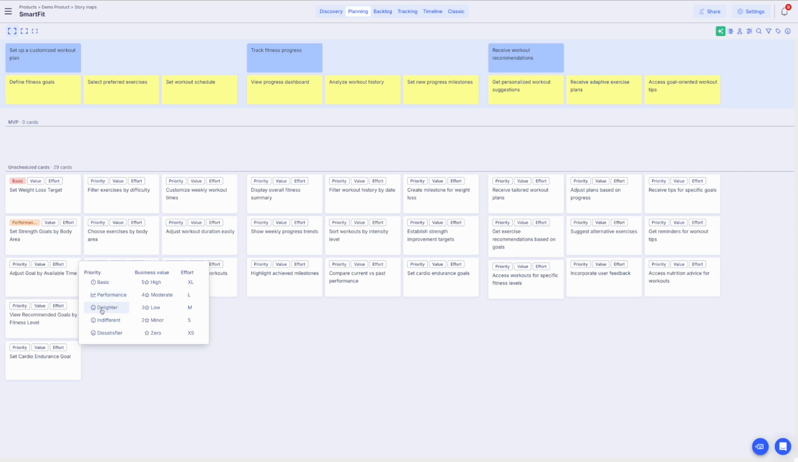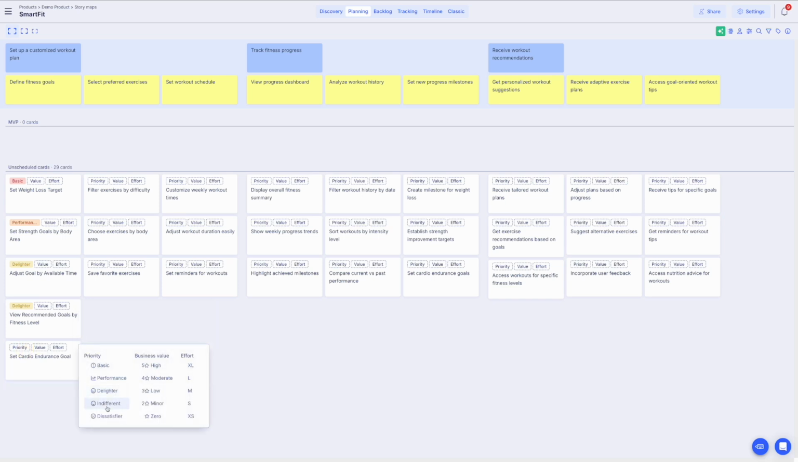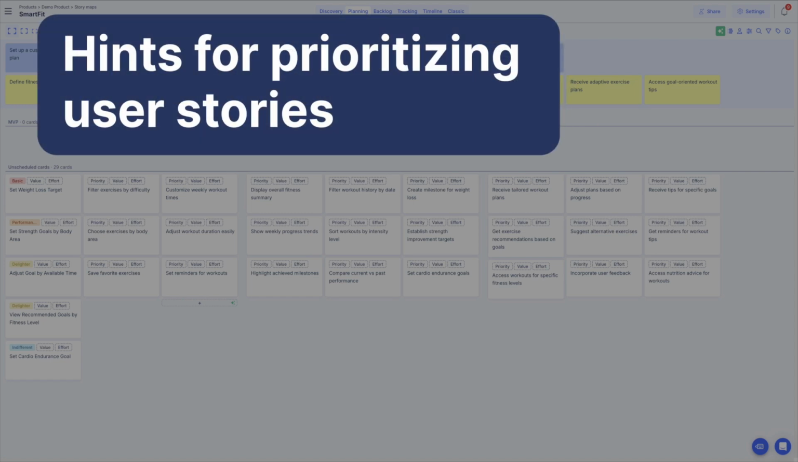Adjusting goals based on time could be considered a delighter. Users don't necessarily expect it, but it adds extra value and flexibility for those who need it. Seeing recommended goals based on fitness level might also be a delighter, offering a personalized touch that users find exciting. Lastly, setting a cardio endurance goal would be indifferent for now, as it's unlikely to have a major impact on user satisfaction initially.